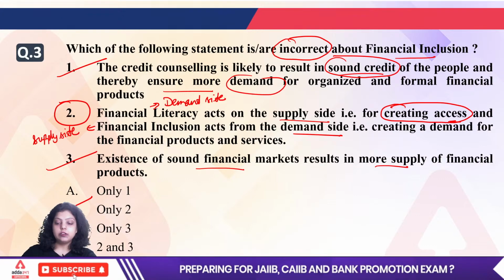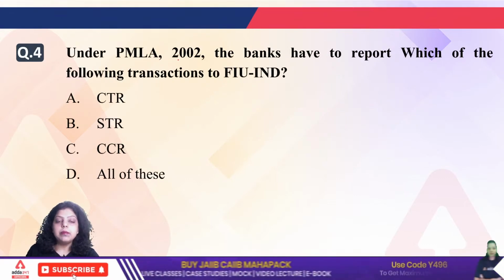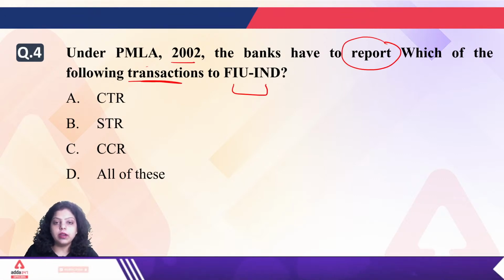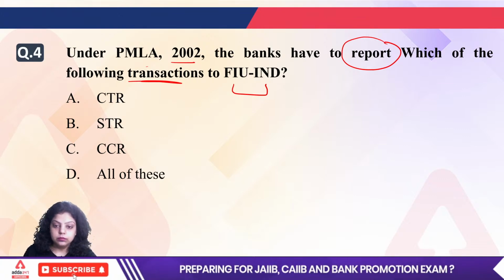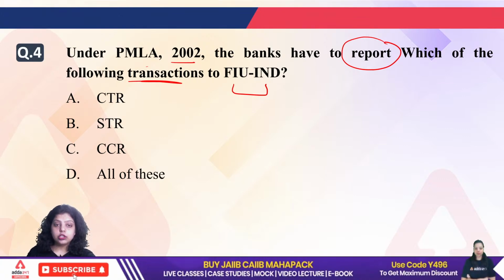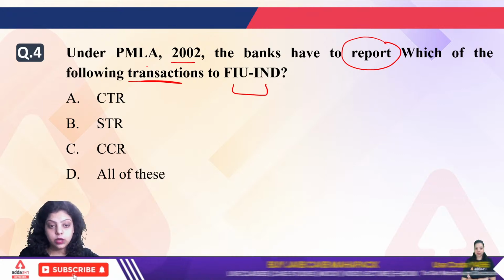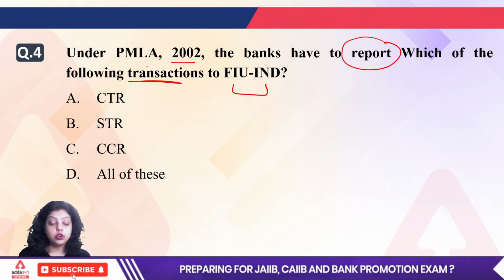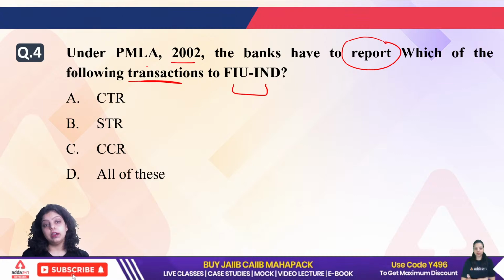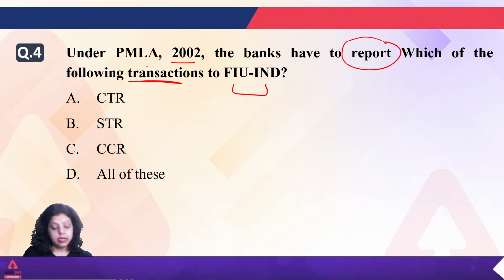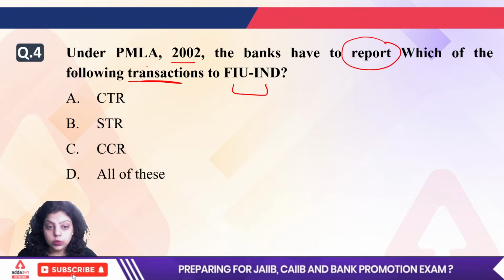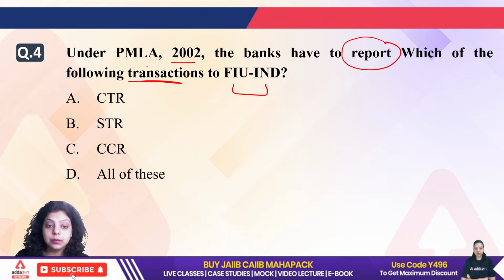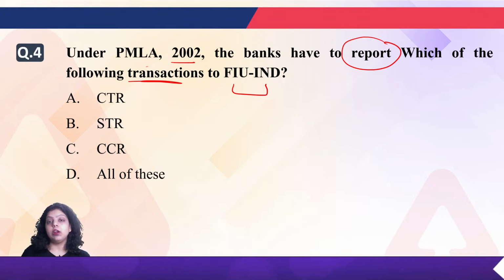Okay, now let's move to the fourth question. Under the PMLA Act 2002, the banks have to report which of the following transactions to FIU-IND? The question is asking which reports banks are required to report under the Prevention of Money Laundering Act 2002. The Financial Intelligence Unit India, FIU-IND, is the authority to track money laundering in the country.